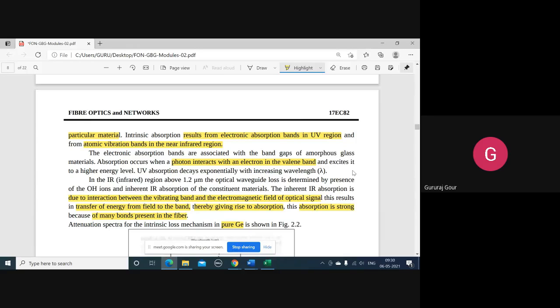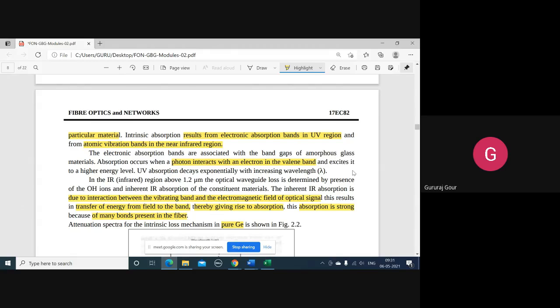In UV region absorption, it happens because of the interaction between the photons and the valence bands of the UV region. Whereas in the IR region, the absorption happens because of the transfer of energy, or interaction between the bands of the IR region and the field components.